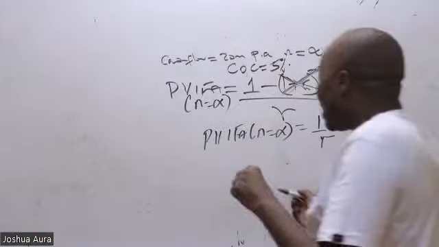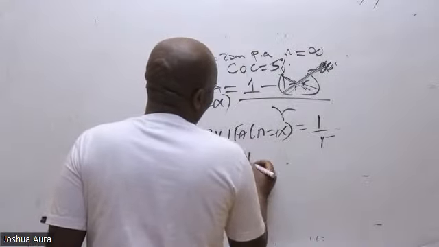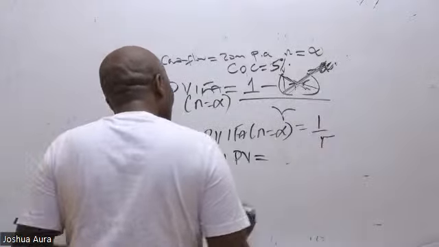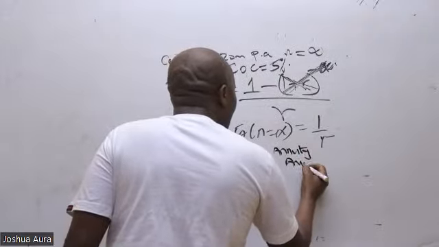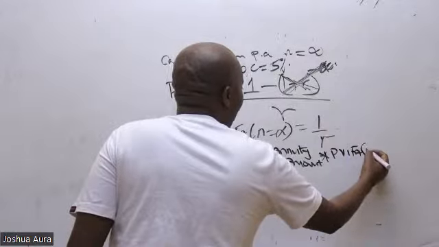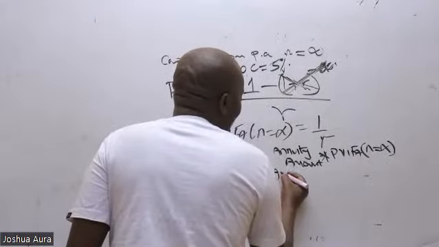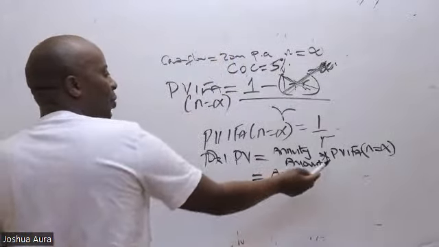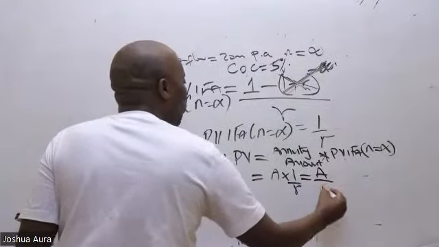And then when they want me to come and give them the total present value, what I'll do, I'll take the annuity amount times PV. Now this time round when n is what here? Infinity. So this will be the annuity amount, which is A times 1 over R. Because now this PV when n is infinity is 1 over R, which basically will translate to amount over R.